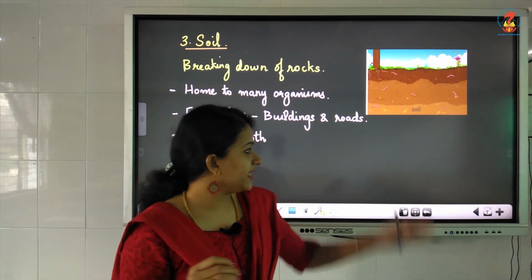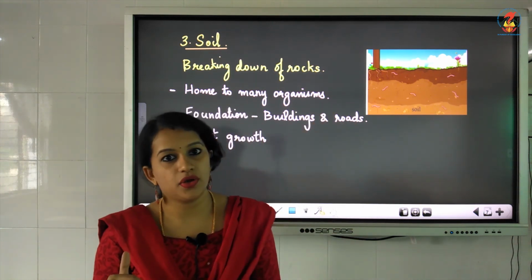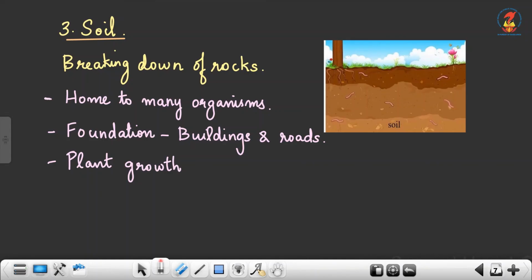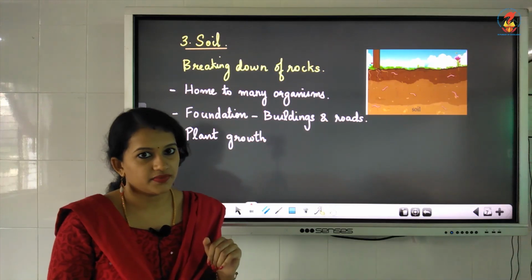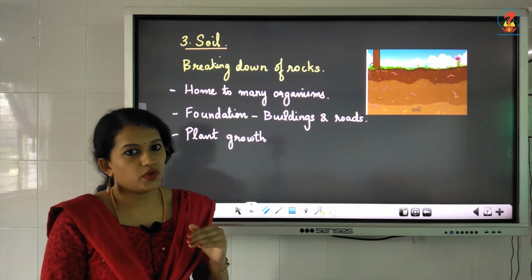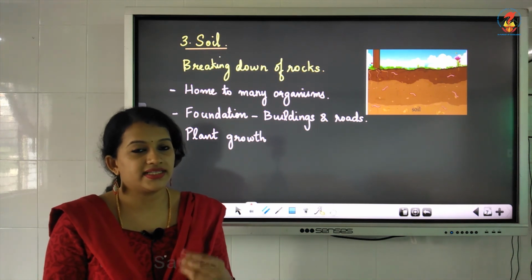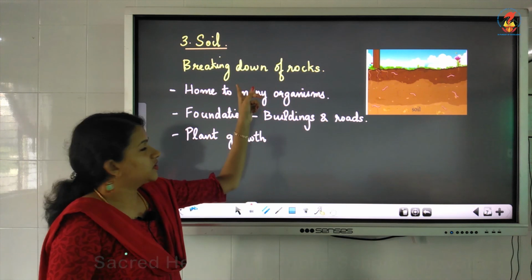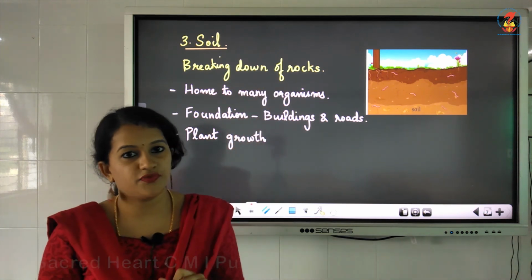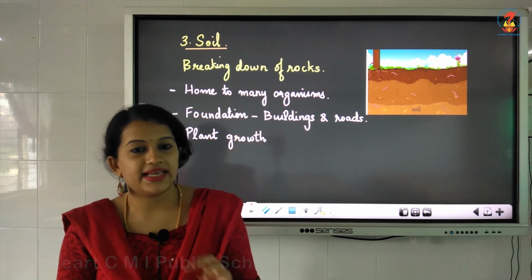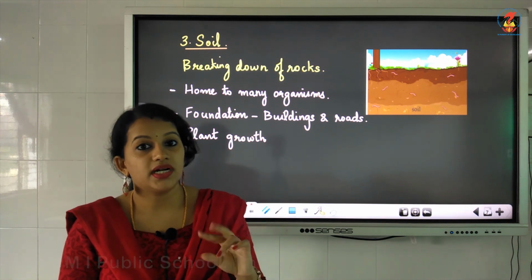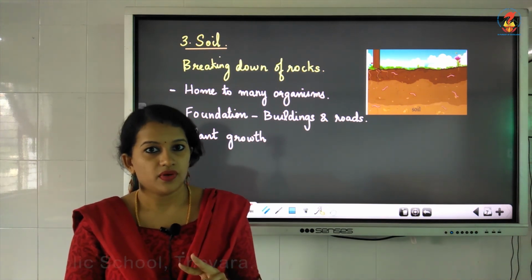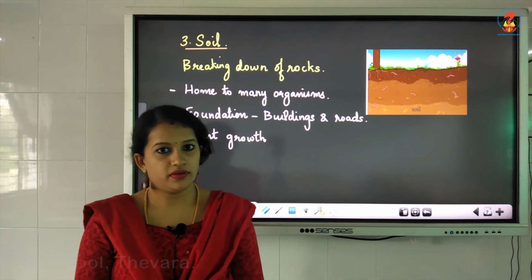So children, please mark these points in your worksheet. Only a few points are there in your worksheet. You only have to study those points. I just mentioned some extra points. So you have to learn how soil is formed. You have to underline that sentence. Then also learn two uses of soil, two functions of soil.